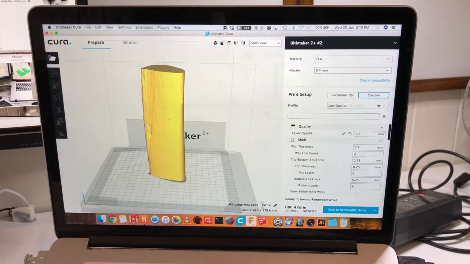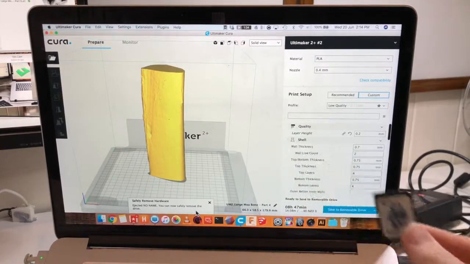Once that is clicked, occasionally you might need to rename the part just so you can keep track of things. So click this, file is saved, and it even offers you a handy eject button to eject the SD card. Once that dialog box disappears, which can sometimes take up to 30 seconds, here we go. So now we can take the SD card out and go back over to the printer.